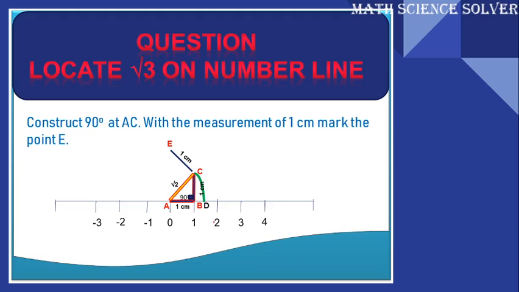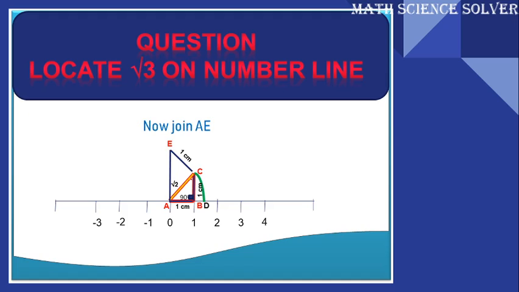After that, with C as center, draw a perpendicular line and mark CE equal to 1 centimeter using your compass and join AE. Now AE will give you the root 3 value.